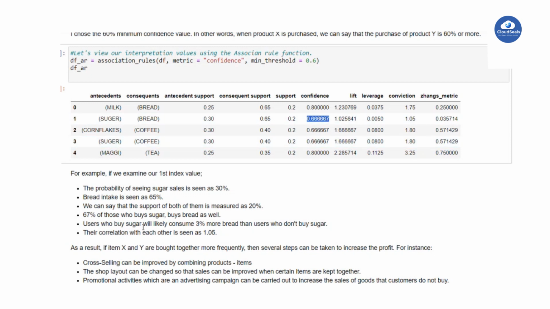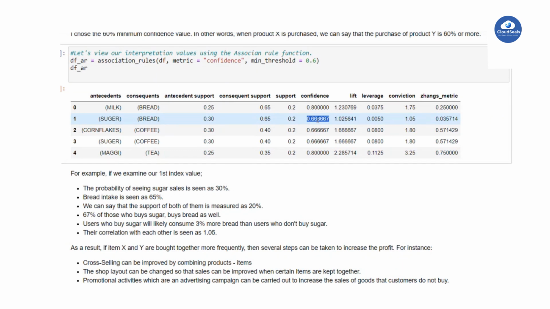Users who buy sugar will likely consume 3% more than those who did not buy sugar. That is the lift of 1.03. For example, the total probability of bread is 65%, and here it is 67%. The difference is nearly 2%. That means customers buying sugar have taken 3% more bread than customers who are not buying sugar.